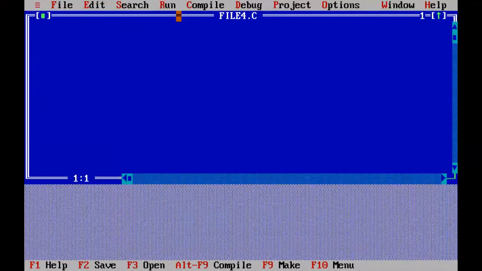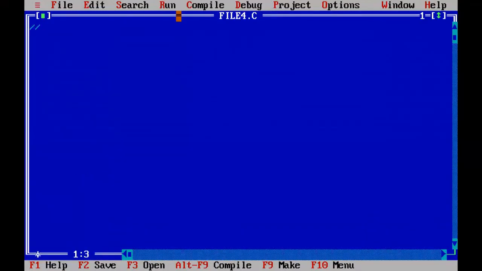So in this program, I'm going to explain to write the structure data or bulk data into the file. We are going to use two functions. One function for writing the structured data into the file, and one function for reading the structured data from the file. The first one is the fwrite function. This function will write the block of data or structured data into the file. Next one, to read structured data, opposite to that one, we have the fread function. These two functions we are going to discuss.